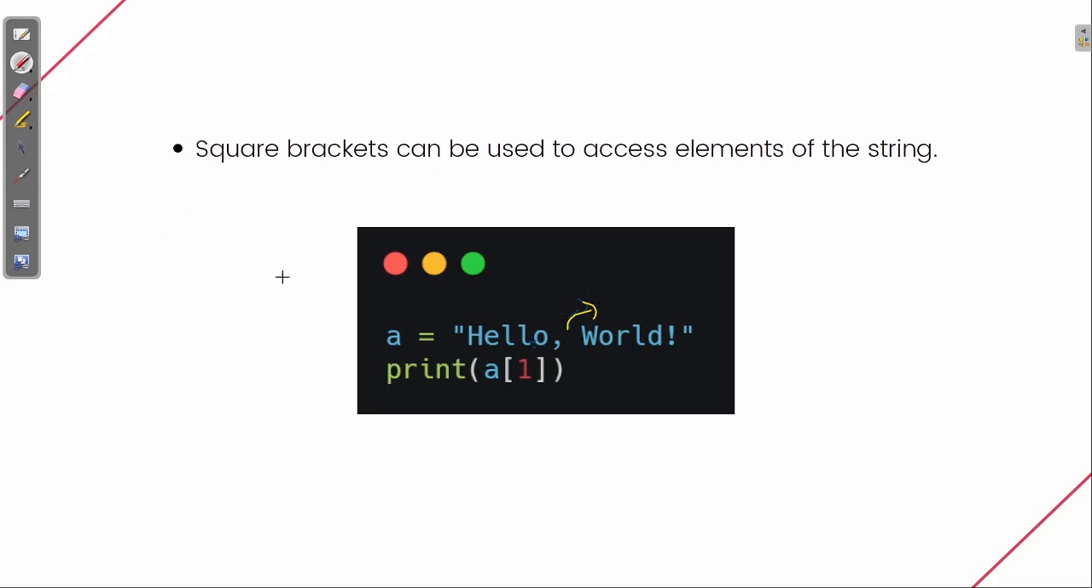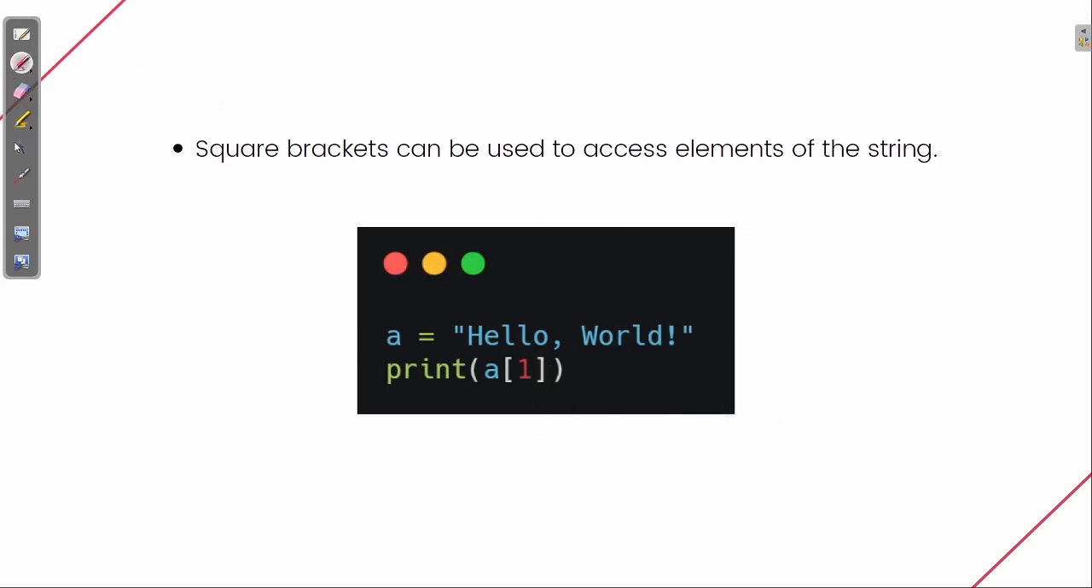Here you can see how I'm printing the value. You need to comment your answer: just comment in the comment box what the output of this statement will be. What will be the output of a1? Just remember the indexing starts from 0, 1, 2, 3, 4, 5. The comma is also one character. So remember that the comma as well as the space will be counted.